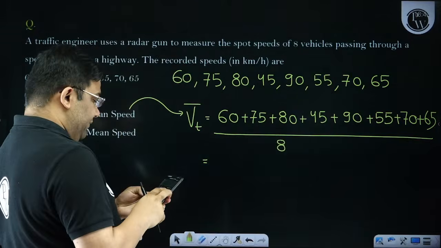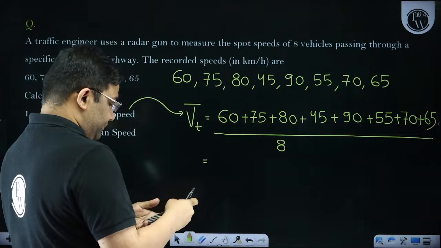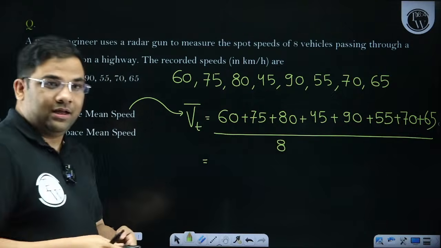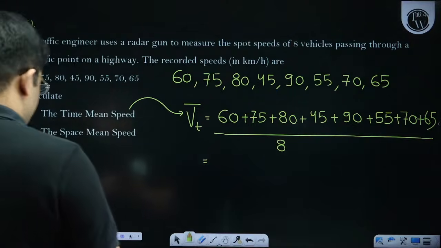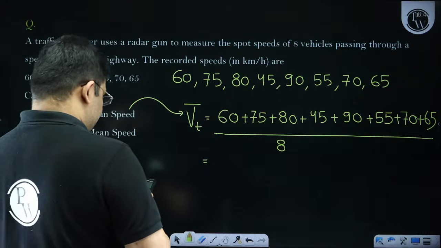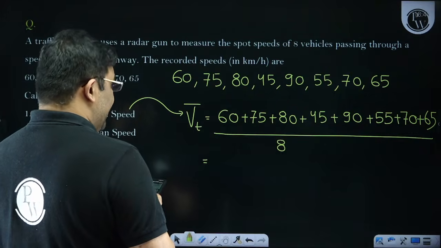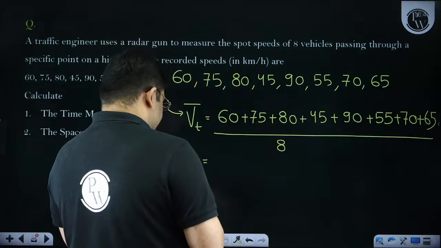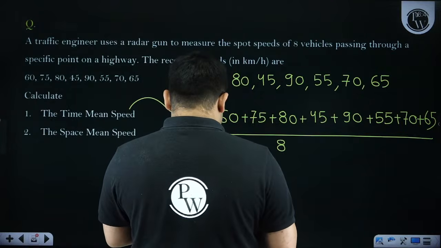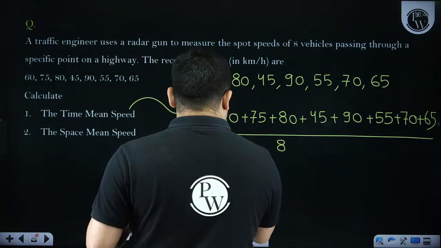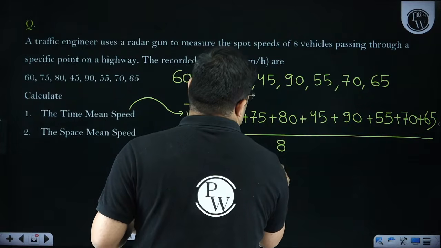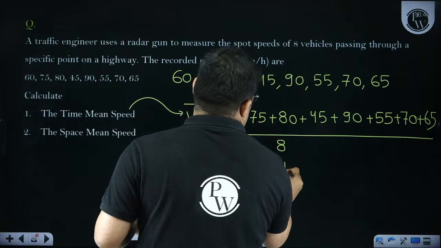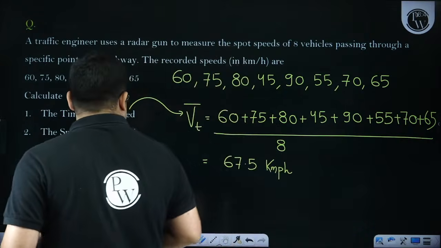If we find this value of time mean speed, how much am I getting? Once again, some problem with the calculator. Yeah. 60 plus 75 plus 80 plus 45 plus 90 plus 55 plus 70 plus 65 divided by 8. I am getting a value of 67.5 kilometer per hour. So this is the time mean speed.